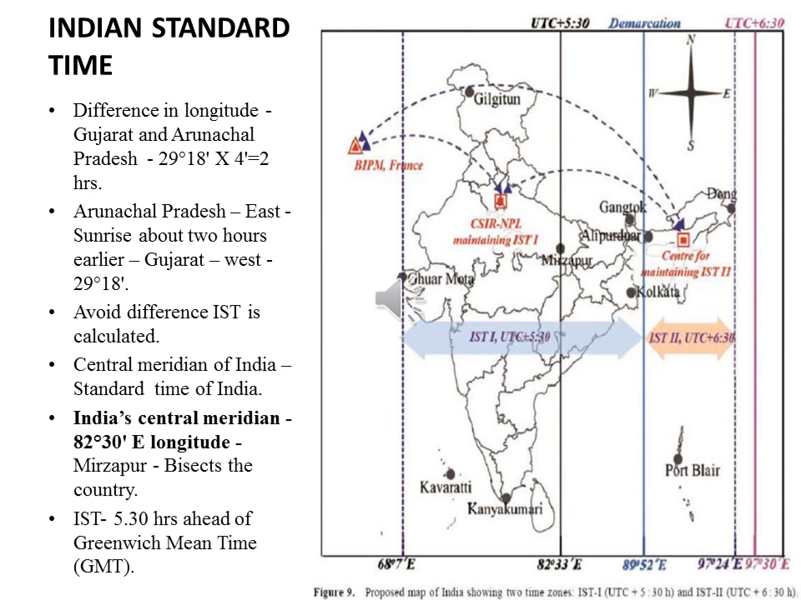In order to avoid these differences, Indian Standard Time is calculated. The local time of the central meridian of India is the standard time of India. India's central meridian passes through Mirzapur and bisects India longitudinally, at 82 degrees 30 minutes east longitude. So the central point between 68 and 97 degrees is 82 degrees 30 minutes east.